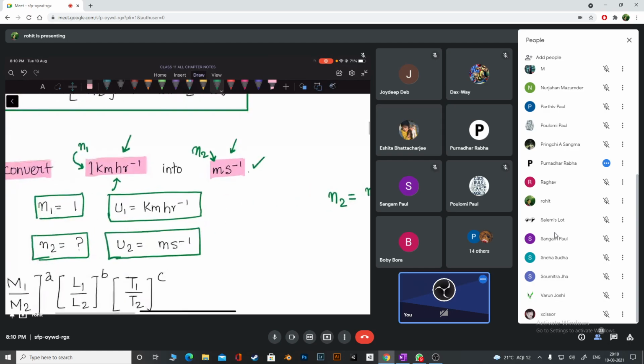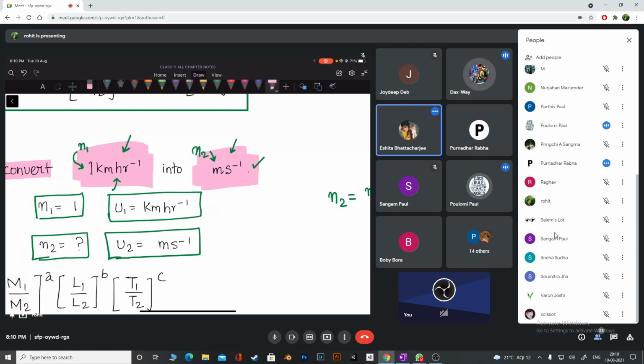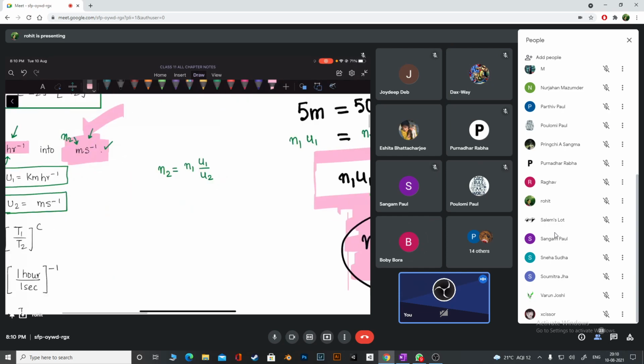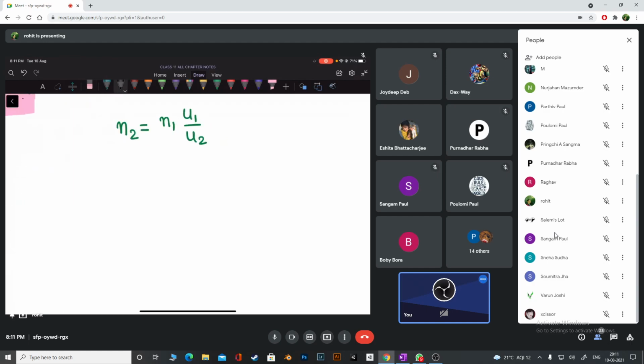Tell me whether you agree or not. The dimension of meter per second and the dimension of kilometer per hour, what do you think? Fundamentally they are different or fundamentally they are the same quantity? They are the same quantity. So the dimension of this and the dimension of this will be the same. You can check also. I'll just write here. So basically what I'm doing is this, guys. So N2, I'm going to start writing now the main formula.